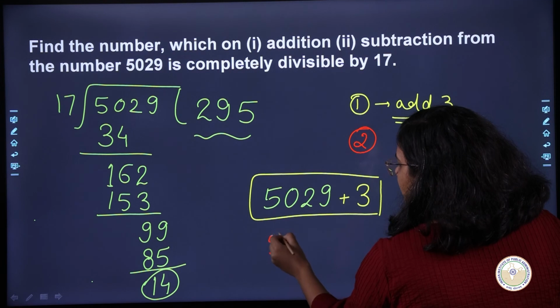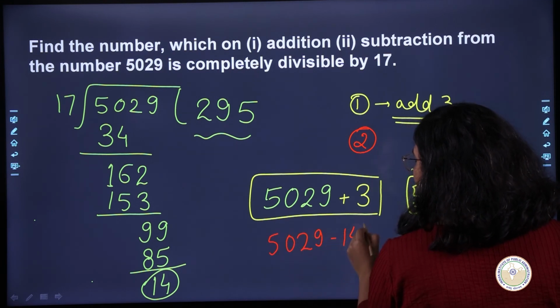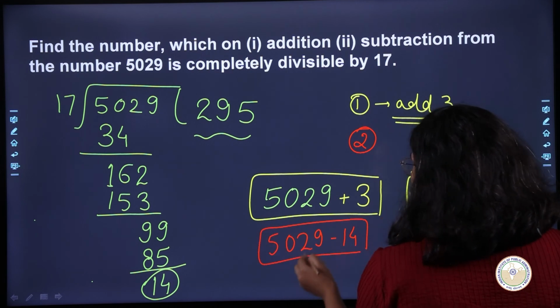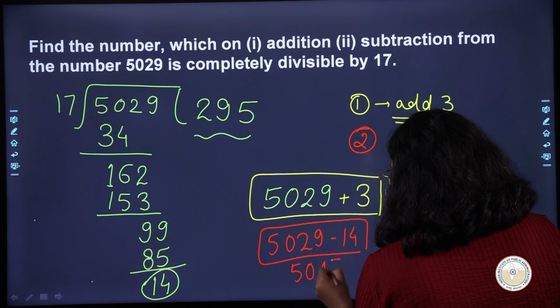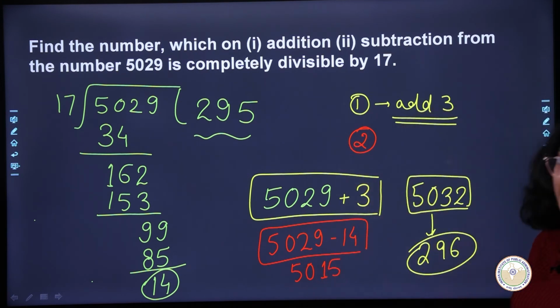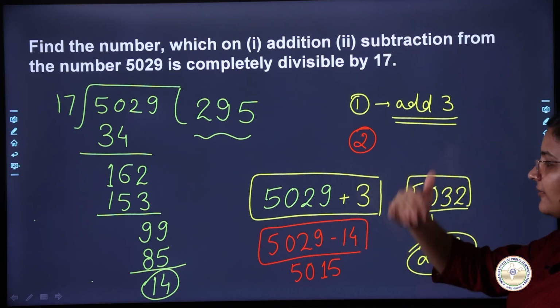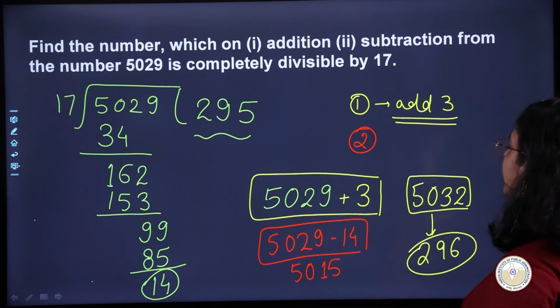I will remove 14 from 5029. Then what will I be left with? I will have 5015, right? I will have the number 5015 and it will be divisible by 17. So what is the number that I have removed? I have removed the remainder. I have removed the number 14.